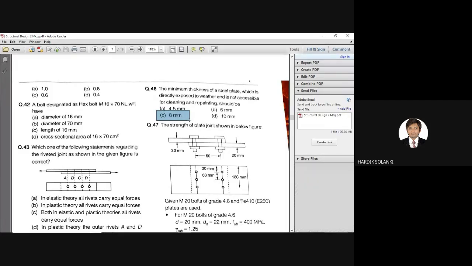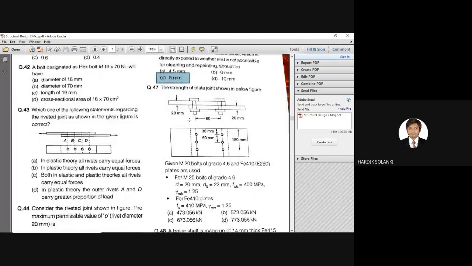This is exposed to weather and not accessible for cleaning and repairing. So the correct answer is 8 mm. This is a direct question: you see the question, give the answer from the code. No logic. Okay. Next, question number 47.